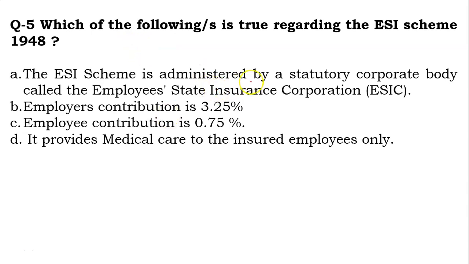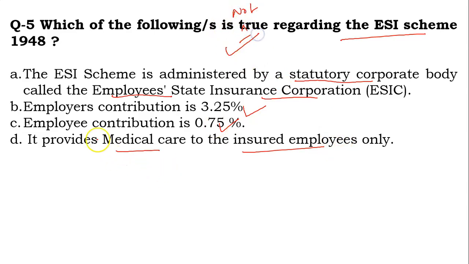Now the fifth question is, which of the following is true regarding the ESI scheme 1948? Your options are: the ESI scheme is administered by the statutory corporate body called the Employees State Insurance Corporation; employer contribution is 3.25%; employee contribution is 0.75%; and medical care is given to the insured employee only. You have to identify which of the following is not true. So your options are these.